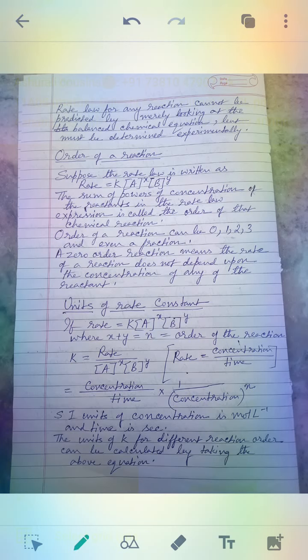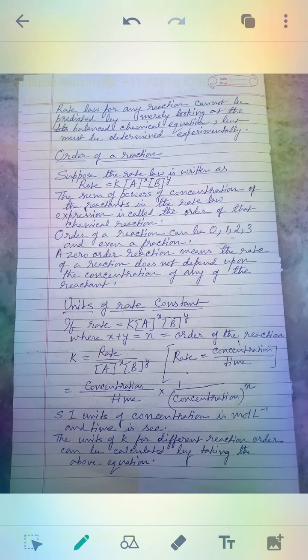Now what is rate? Rate equal to concentration by time. So k equal to what? Concentration by time into 1 by concentration to the power n, because a and b are the concentrations of the reactants. The SI unit of concentration is mole liter inverse, as you know earlier, and the SI unit of time is second.